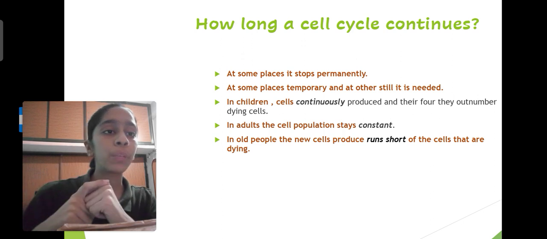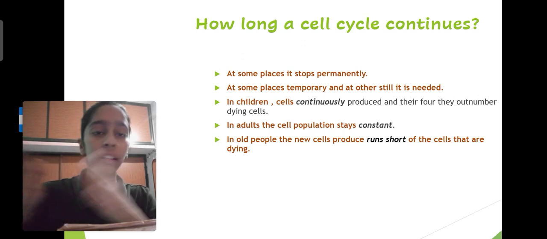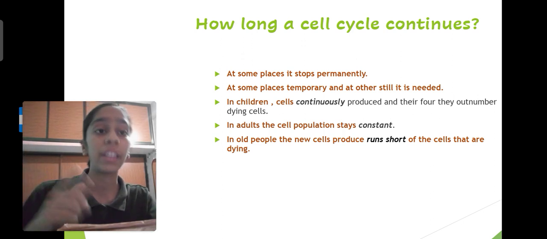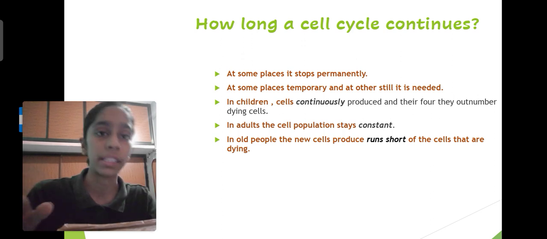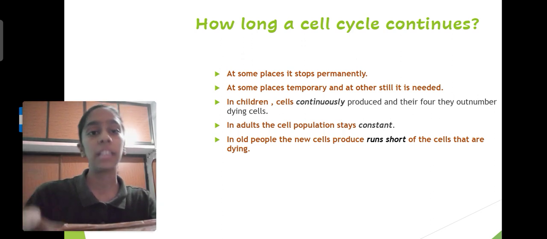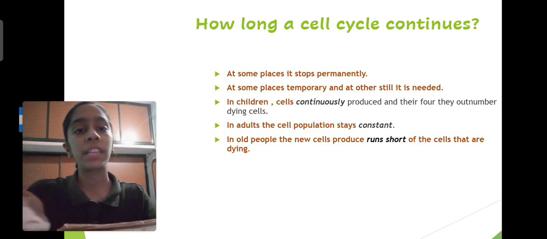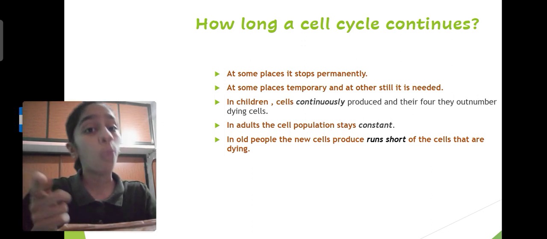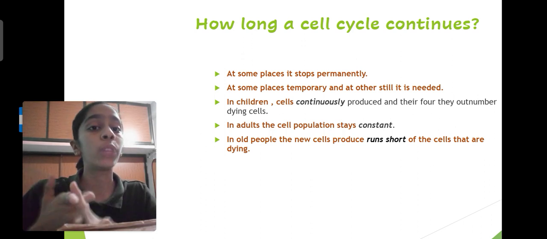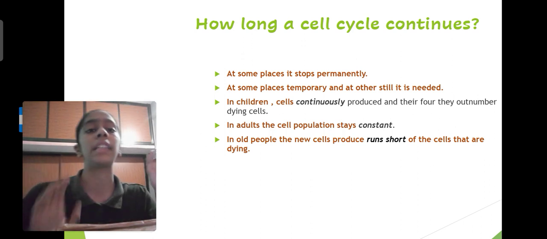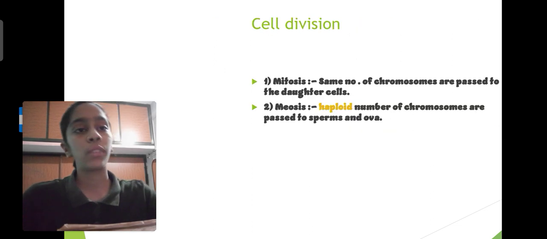In adults, the cell population stays constant in the sense that the number of cells which are dying equals the number of cells which are produced. But in old people, the number of cells produced is less than the number of cells dying. So this you have to keep in mind.